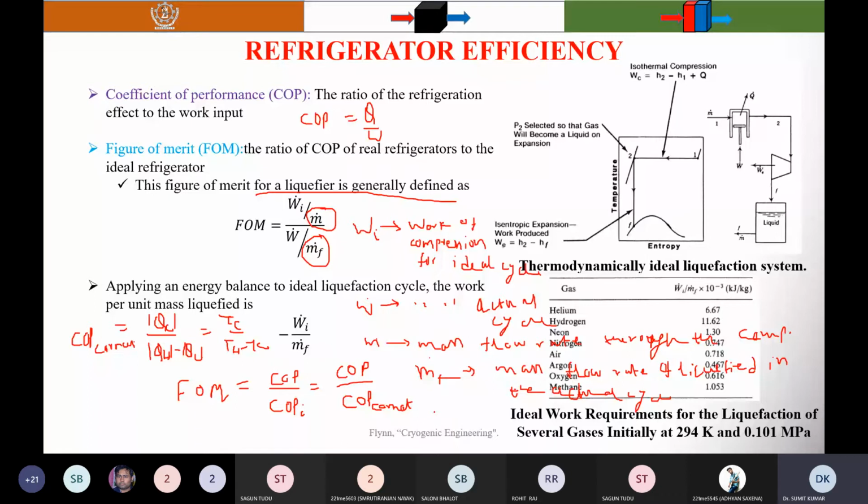Here I have shown the thermodynamic ideal liquefaction system.